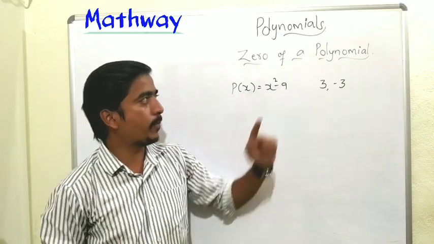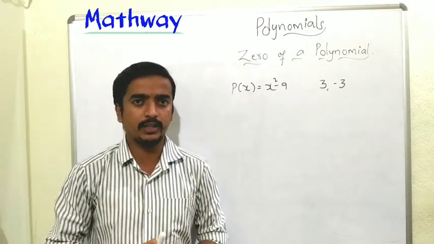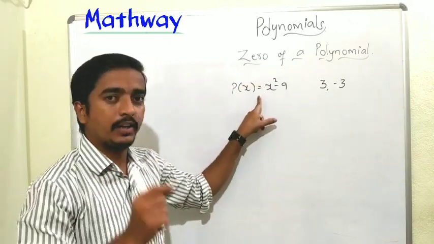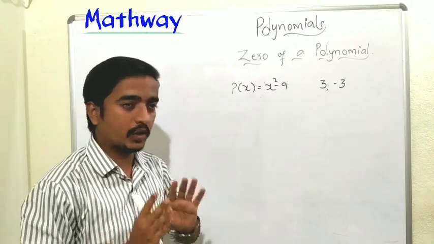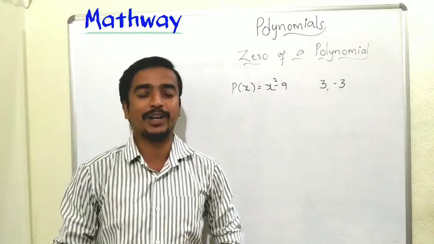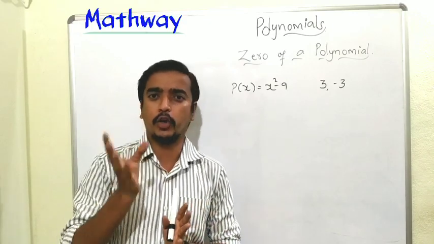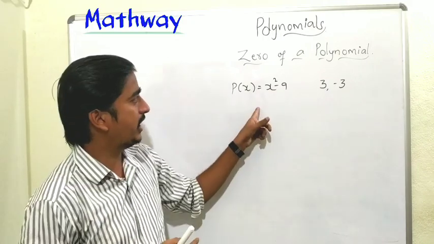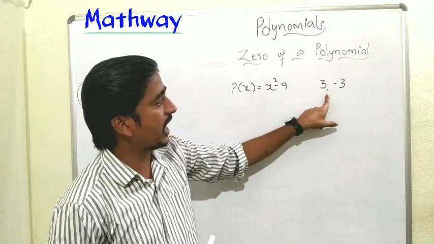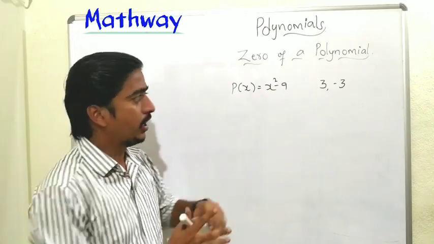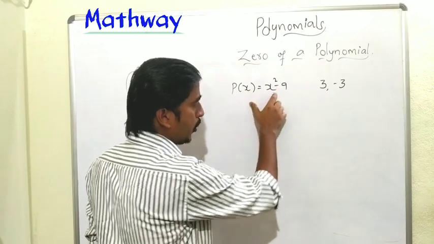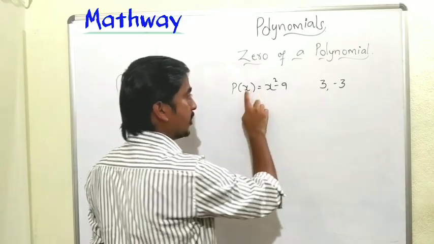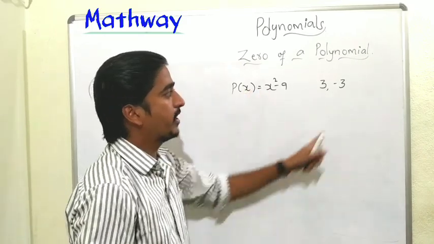Next, zero of a polynomial. What is called zero of a polynomial? If you substitute any value in the polynomial and the value of the polynomial is 0, then we can call the substituted value a zero of the polynomial. Let us check whether 3 and minus 3 are zeros of this polynomial or not. If you substitute 3 in the place of x and get 0, then 3 is a zero of the polynomial. In the same way, if you substitute minus 3 and get 0, then minus 3 is also a zero of the polynomial.